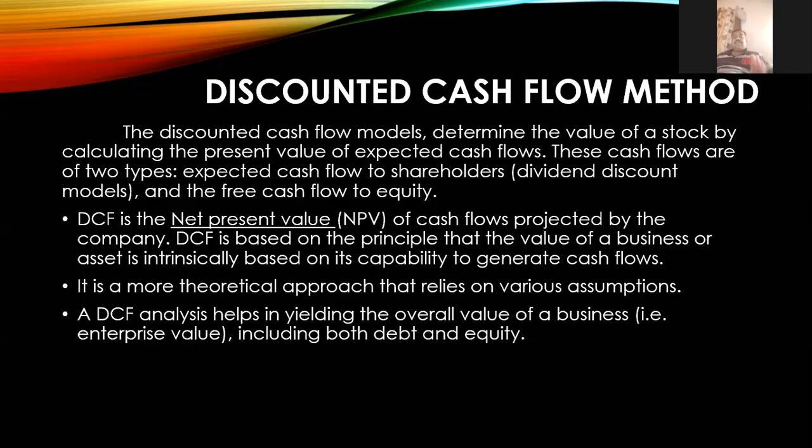Next, a DCF analysis can help in yielding the overall value of the business. That means enterprise value. So the DCF can be analyzed with the help of overall enterprise value, including both debt and equity. While calculating this, the present value is expected of the future cash flow.